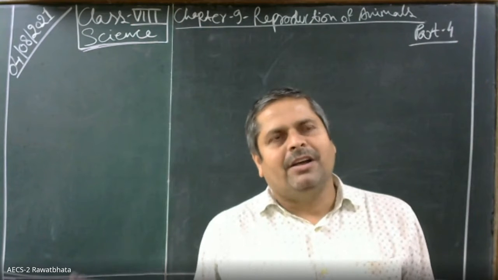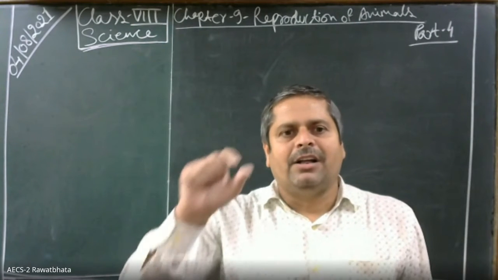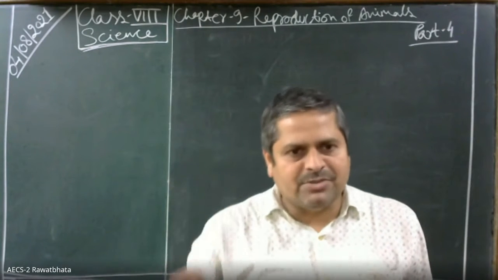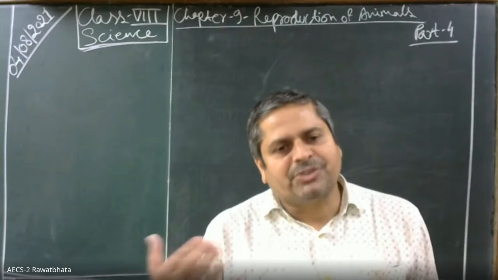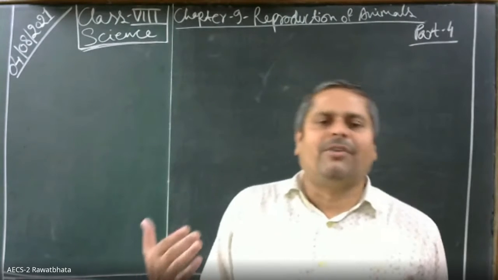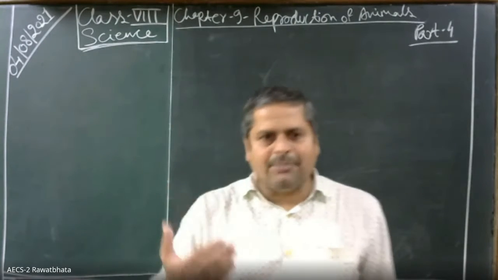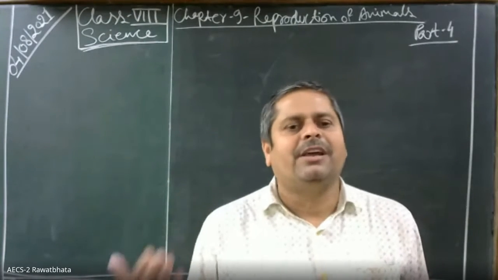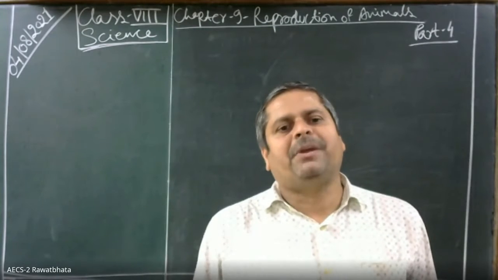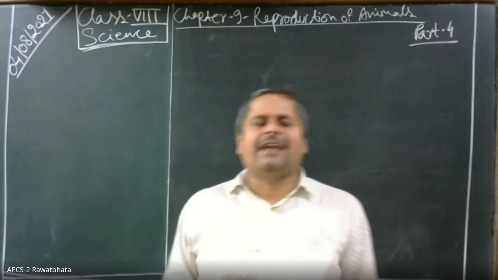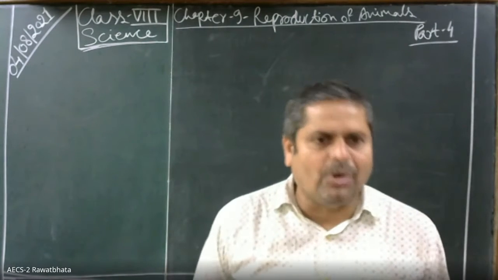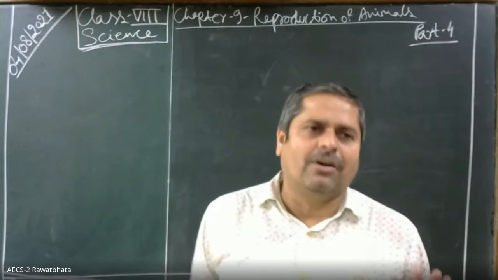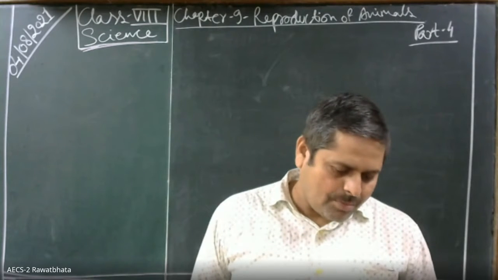But in asexual reproduction, the organisms produced show all the characters of the parent. That is, the organism produced asexually is an exact carbon copy of the parent. It does not show any variation in the characters. Okay, children? Is it okay? Okay, sir. Yes, sir.